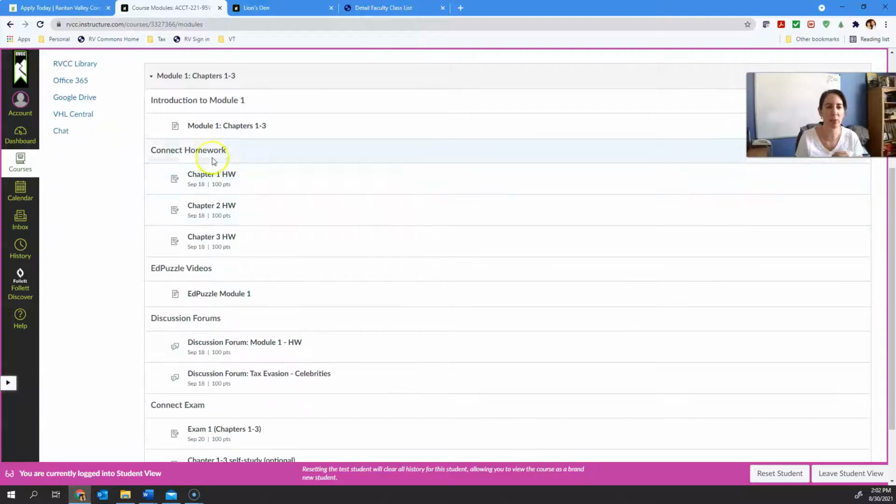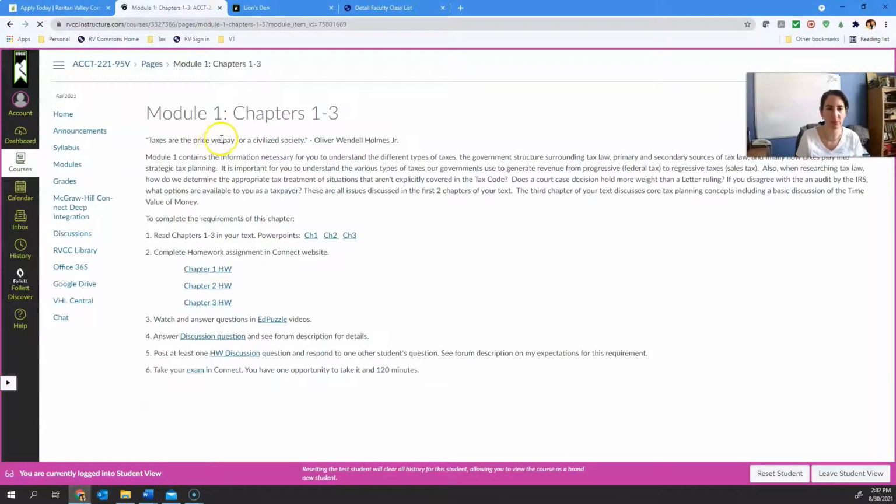Okay, so here's what a module looks like. We've got an intro to each module, where I give you a cute little quote on taxes, and I talk about what's in this module. I write that up. The PowerPoints are here, and that's just if you wanted them. They're publisher PowerPoints to keep you on track through the chapter, if you want to print those out and take notes on them, or do them on screen, however you like.